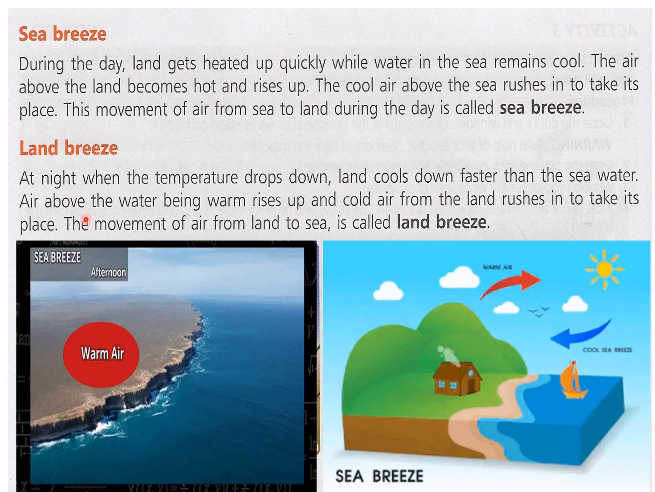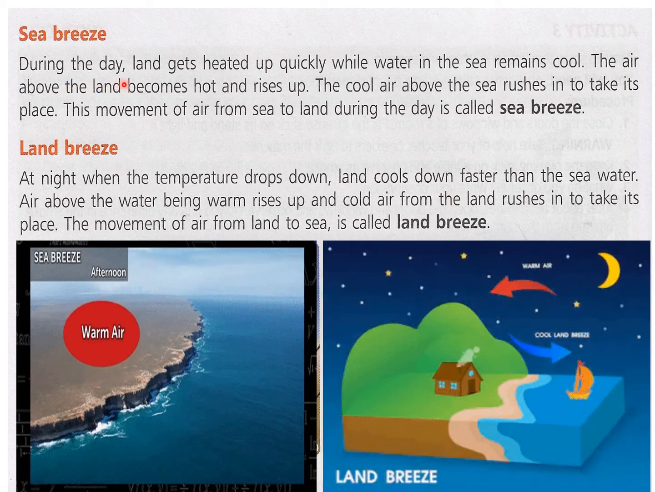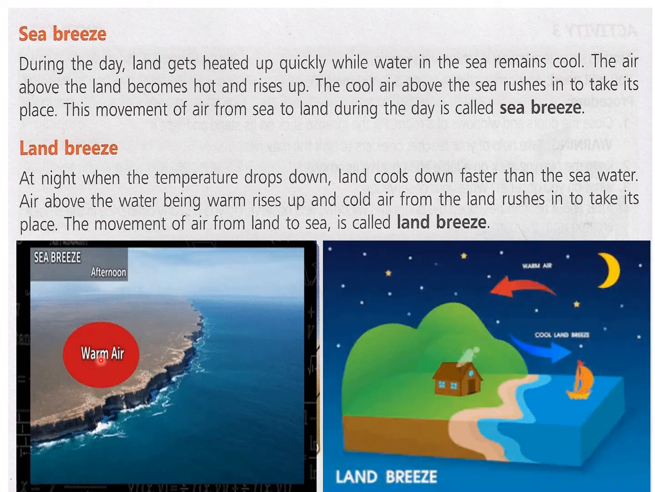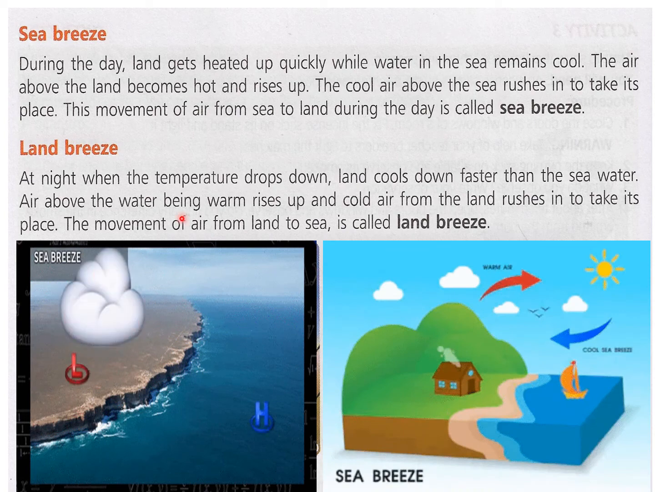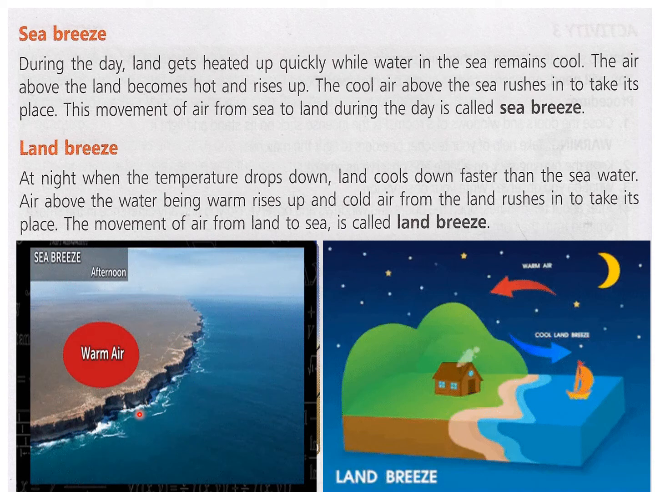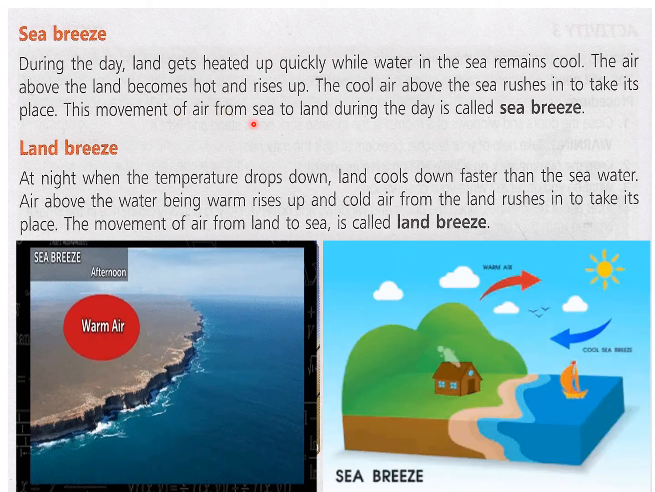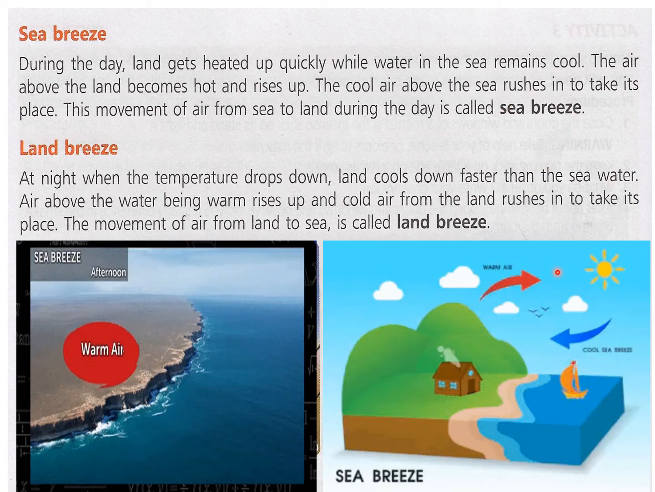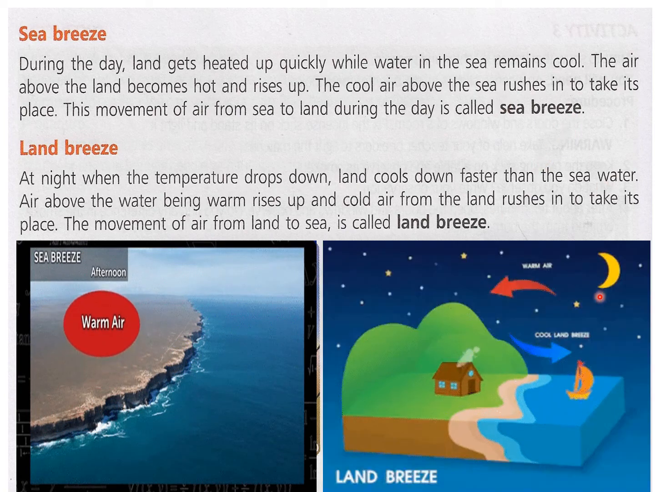Now sea breeze and land breeze. During the day, land gets heated up quickly while water in the sea remains cool. The air above the land, you can see, becomes warm and rises up. The cool air above the sea rushes in to take its place. This movement of air from sea to land during the day is called sea breeze. Always remember, sea breeze is during the daytime. It is sun, you can see here.